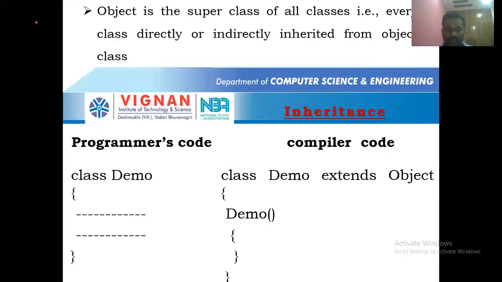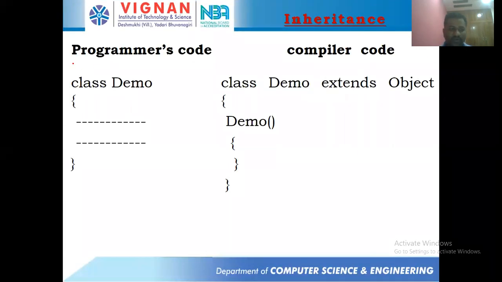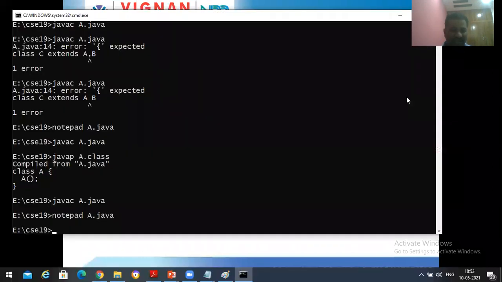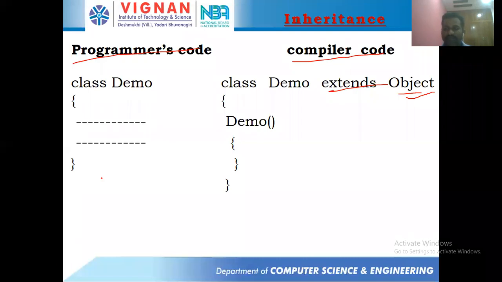So we'll stop here. This is the programmer's code. Suppose I'm going to take class Demo, and the compiler's code is going to be class Demo extends java.lang.Object. Actually, you need to get it when we type javap A.java. We need to get it here itself, but it's not generating over here. Okay, fine. Clear with this, everyone?